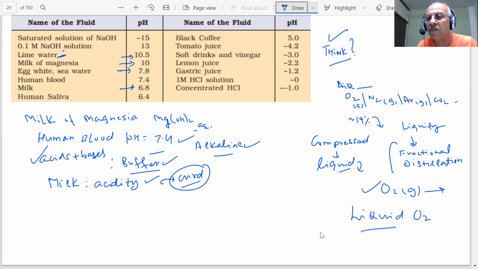Once you convert milk into curd, what is that chemical change which is taking place? What happens when you convert milk into curd? What is the chemical change that takes place? Know about what they have? Lactose, lactic acid. Human saliva is 6.4, student.